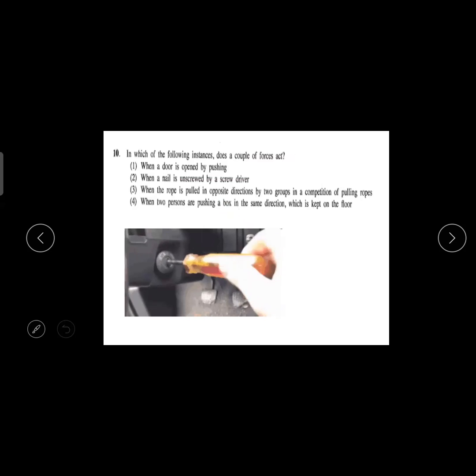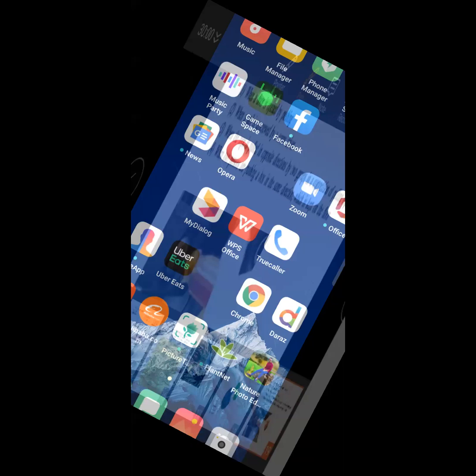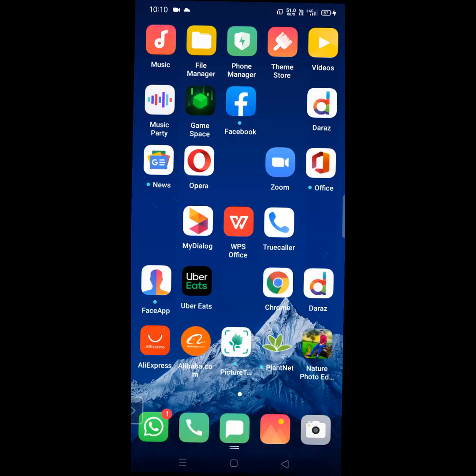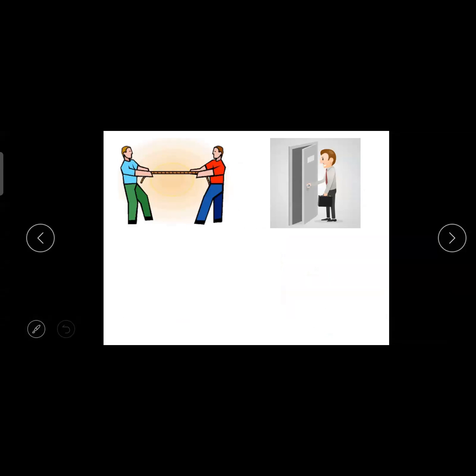Okay, when a door is opened by pushing. So this is a good question. When a door is opened by pushing, you push the door from one corner and open it. By pushing or pulling, you're opening the door, no? Because in a previous year, they had given opening the door. Then some students thought there was a couple of forces in the opening of the door.